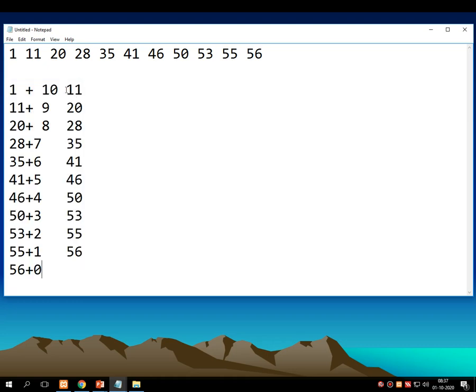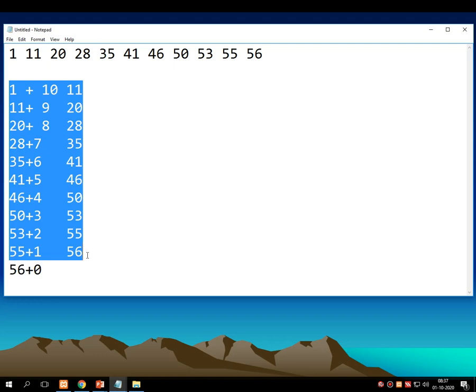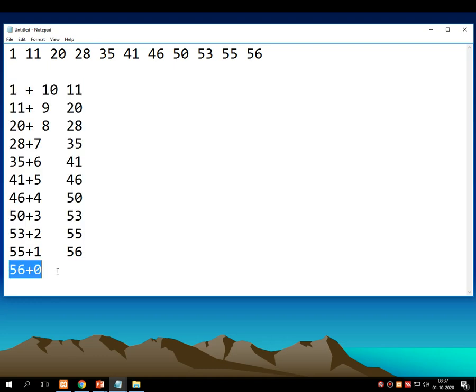You can see that your desired series that we want to print is there on the screen. So I hope all of you get the idea about the logic. This type of rough work you first have to do, and then we start writing the program.